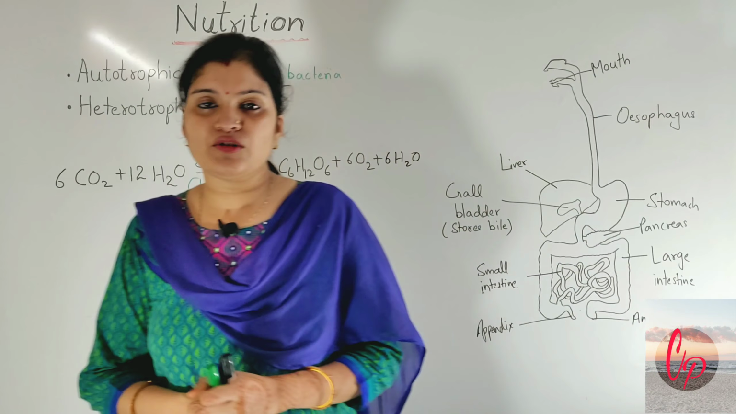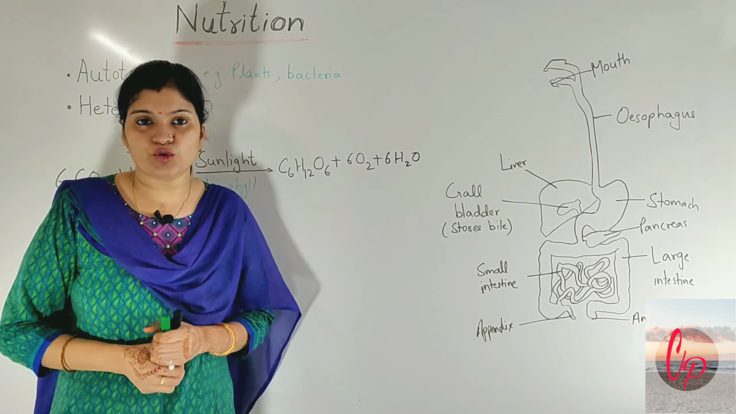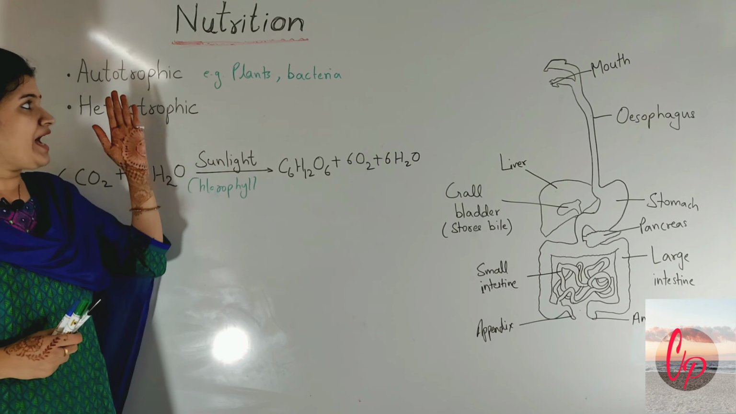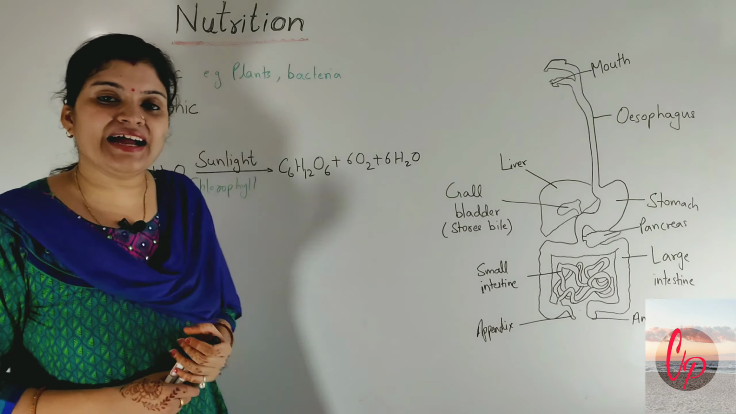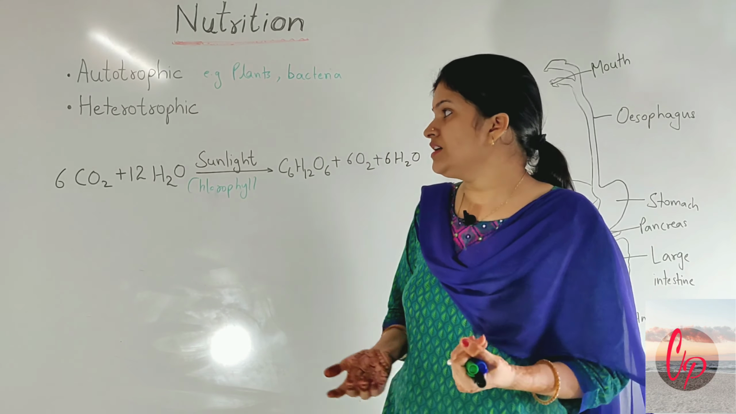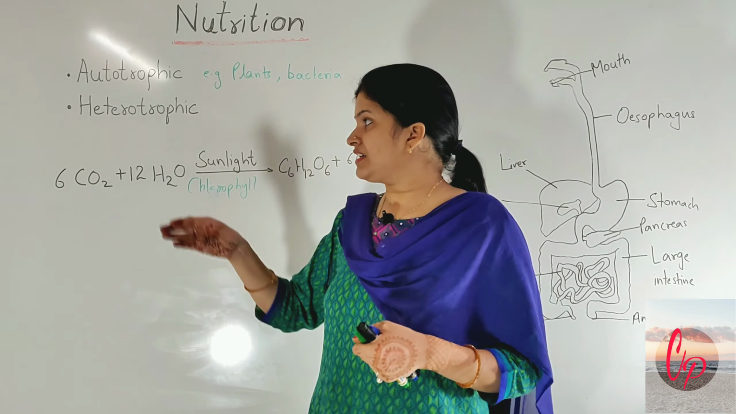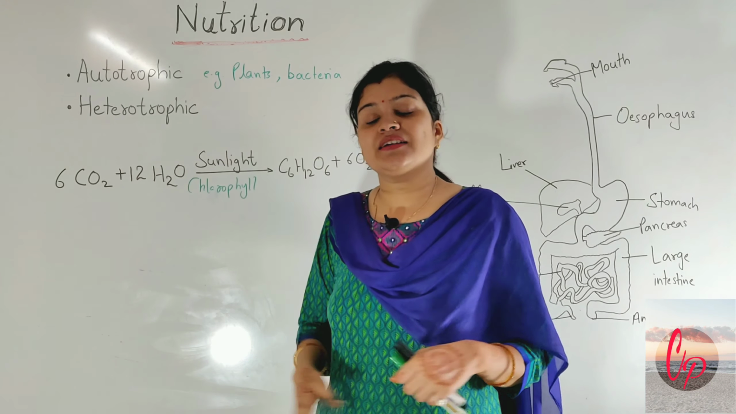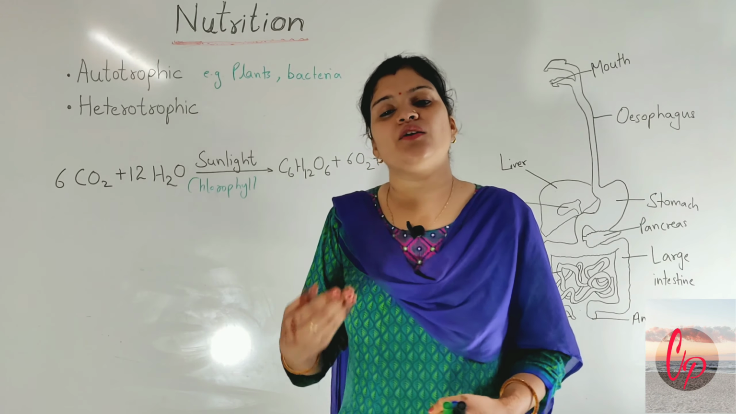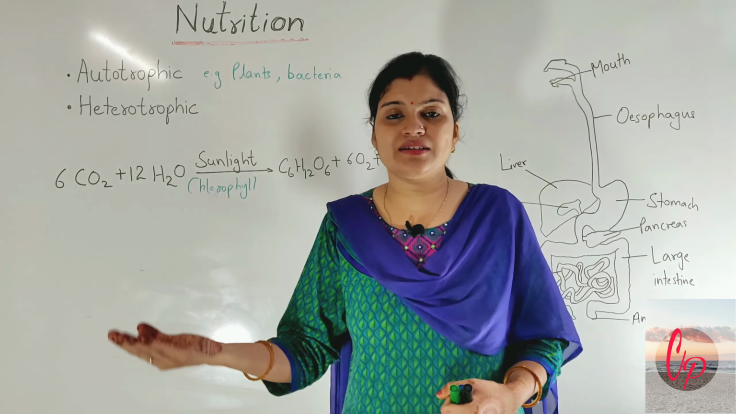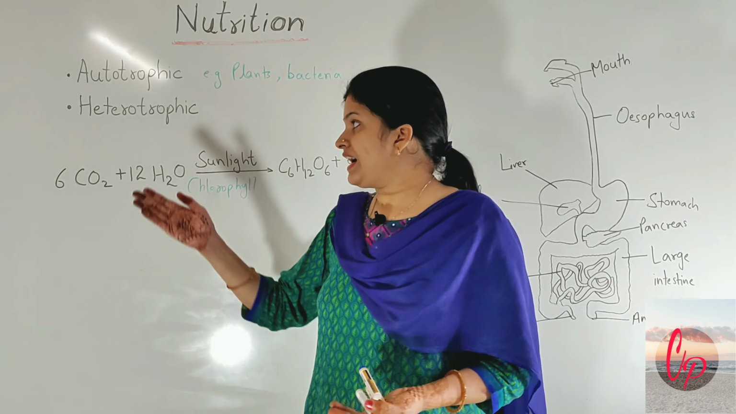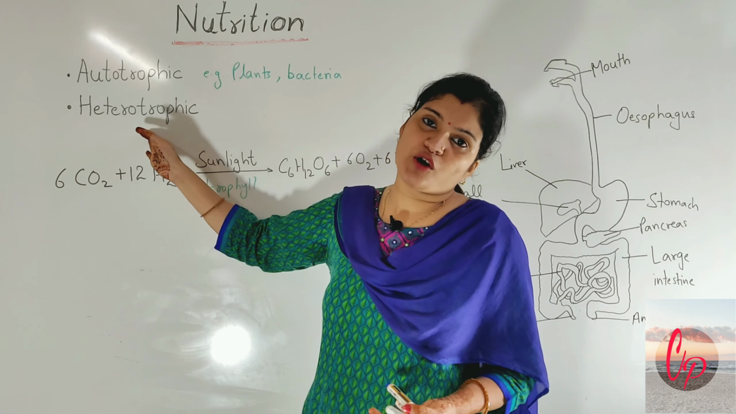So this was the thing about the plants. Now let's talk about another type of nutrition, that is heterotrophic nutrition. As in autotrophic, we have seen that the organisms are able to prepare their own food. The reverse is the case in heterotrophic nutrition. Here the organisms are not able to prepare their own food. They have to depend on some other sources for the fulfillment of their food. So they come under the category of heterotrophic nutrition.